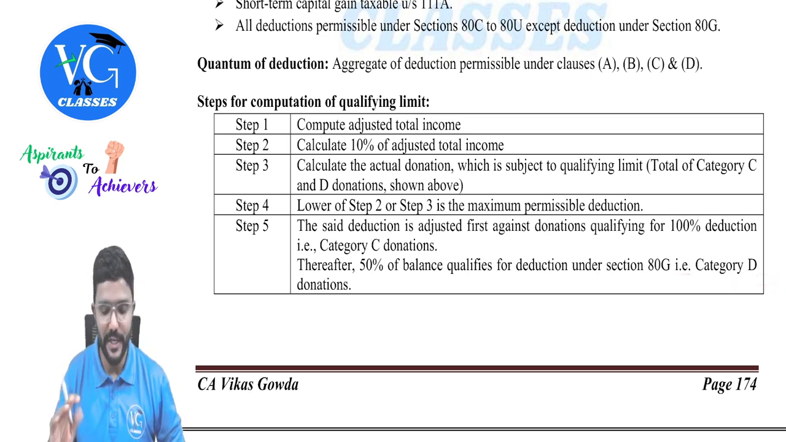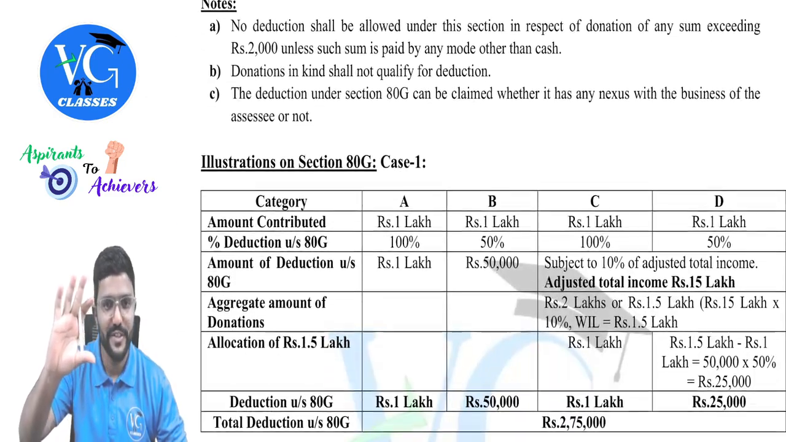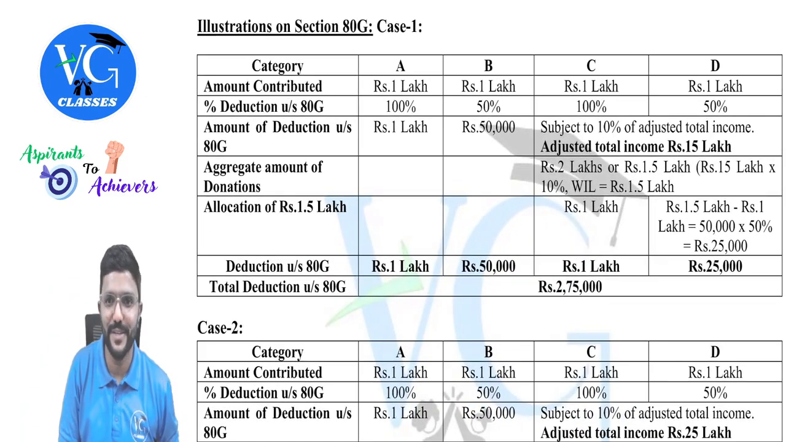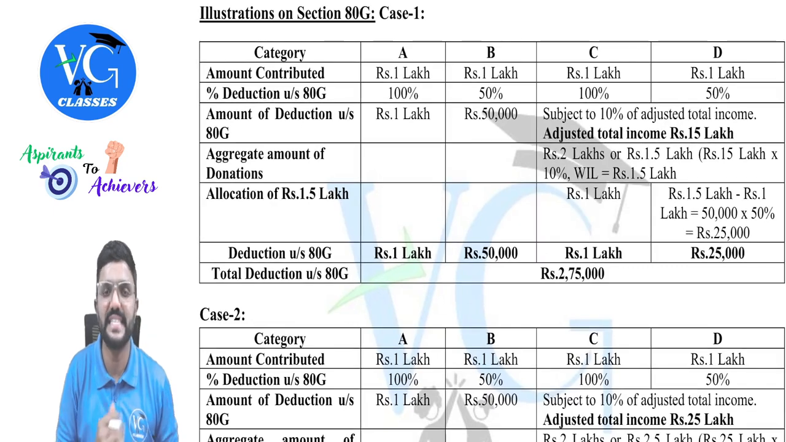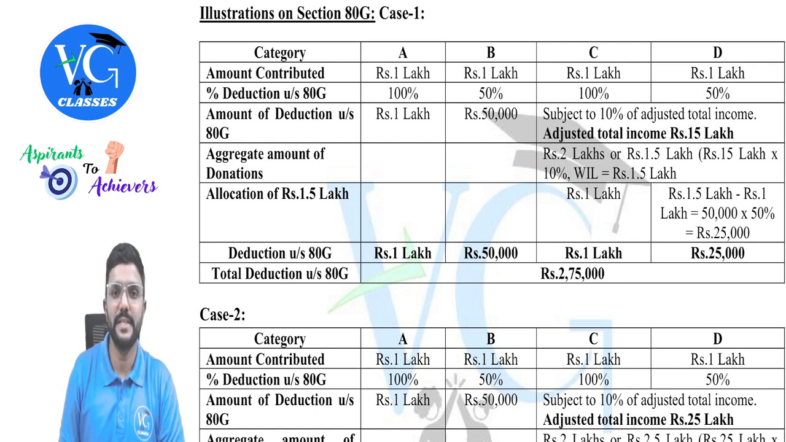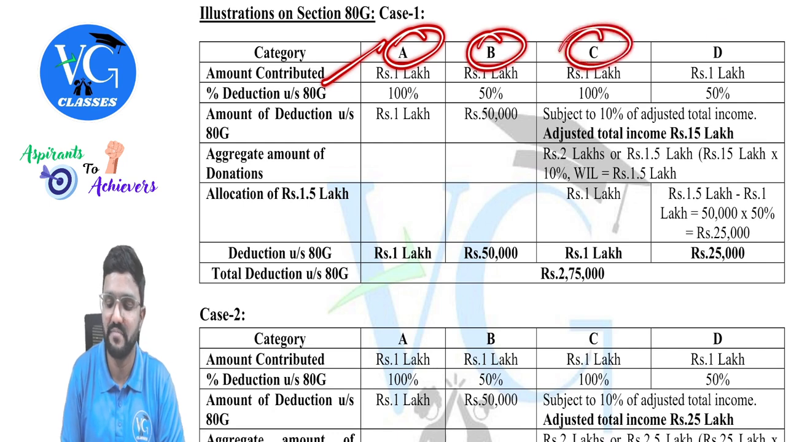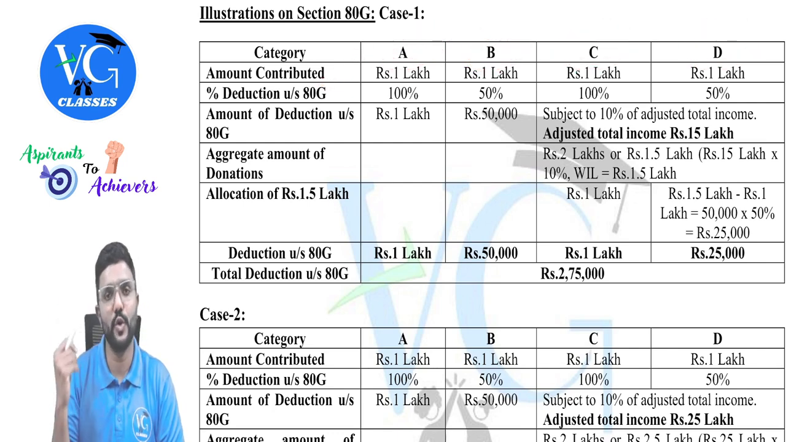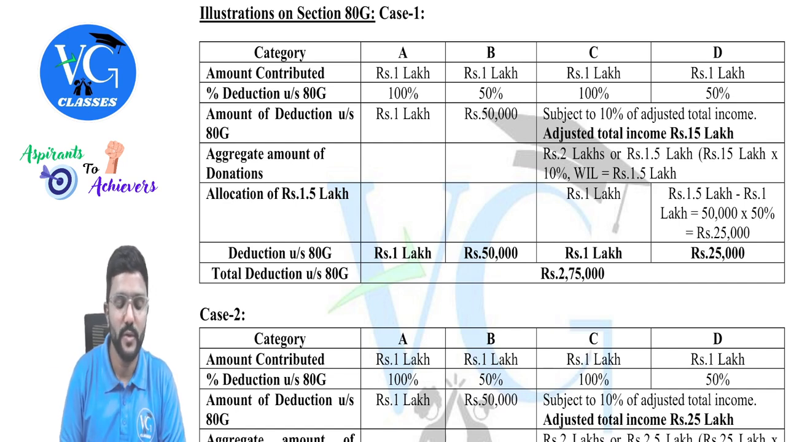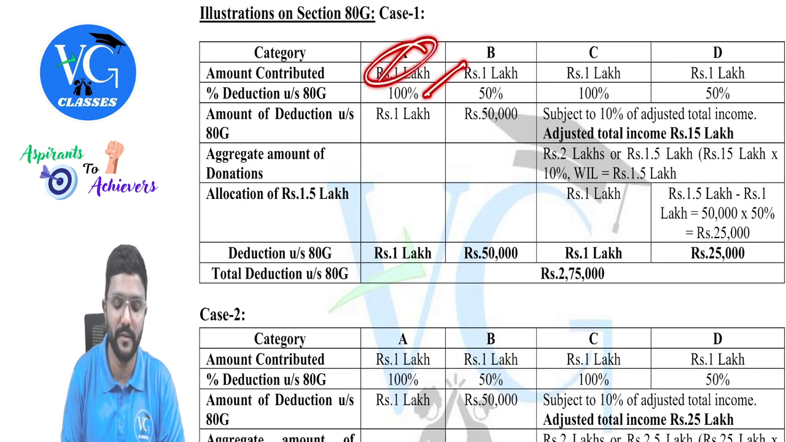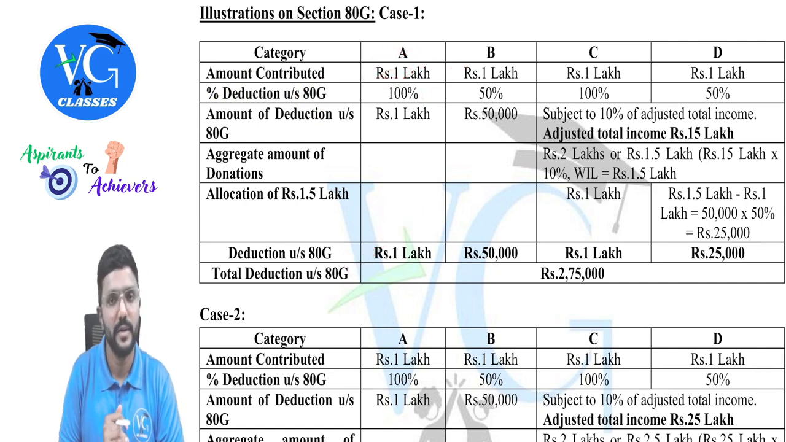I know, a little bit confused. You guys are a little bit confused. So that is why I will explain with some illustrations, guys. Number of cases I have taken. Assume, guys, assessee has contributed 1 lakh for each category, 1 lakh each, totally 4 lakh. So what is the percentage of deduction under section 80G for A category? 100% of 1 lakh, which comes to 1 lakh. Claim it fully. No problem.